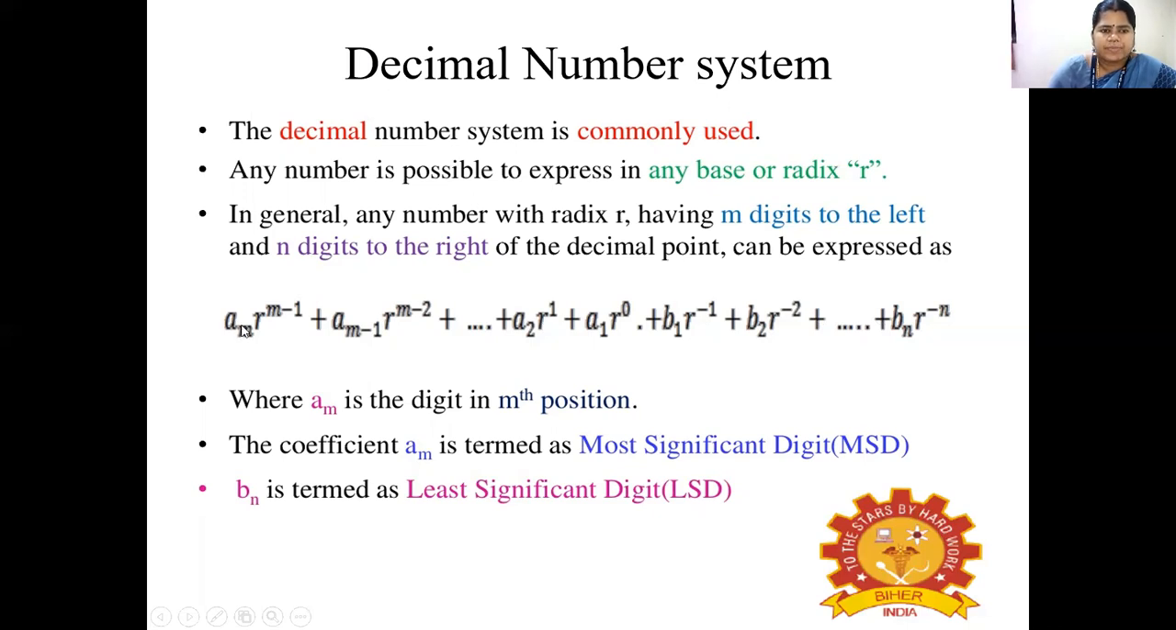Here a to the base m is the digit in the m position, whereas the coefficient of a_m is termed the MSD, that is, the most significant digit. And here b_n is termed the least significant digit. The first value is called the MSD, most significant digit, and the last value is called the least significant digit.